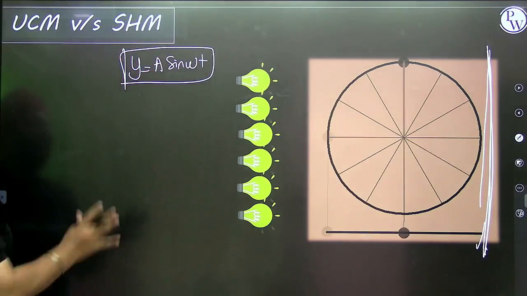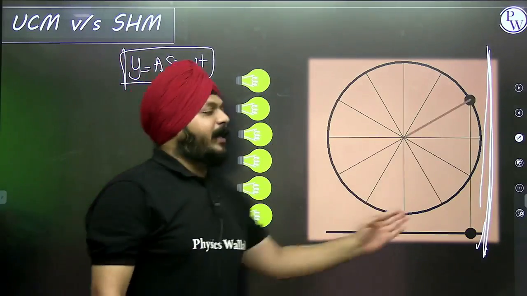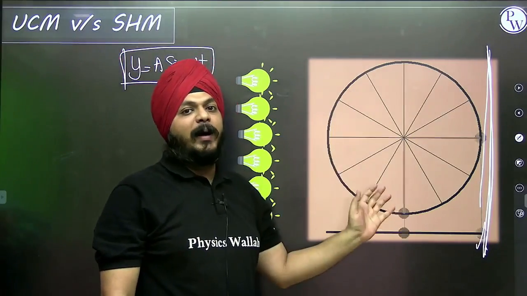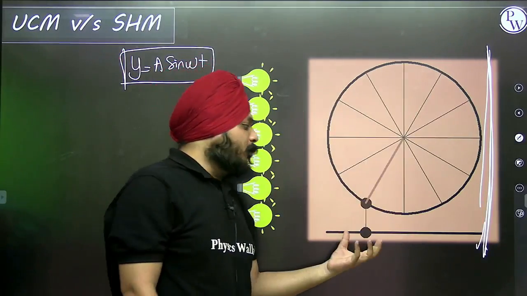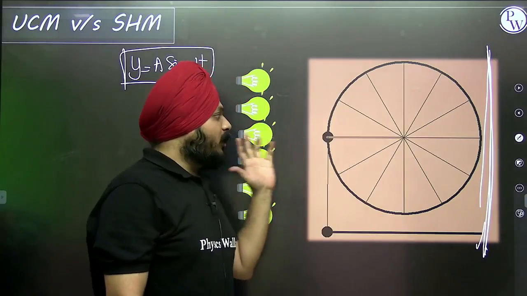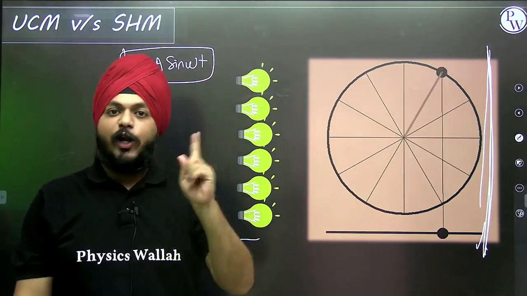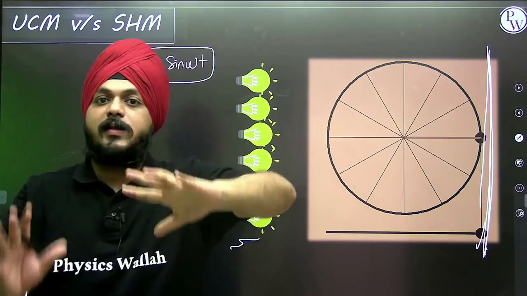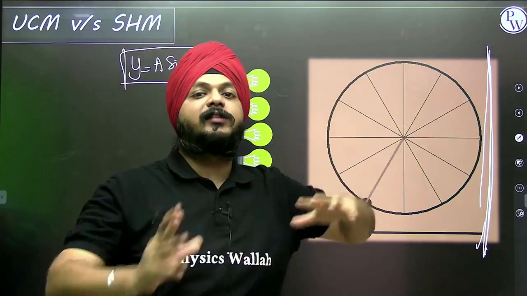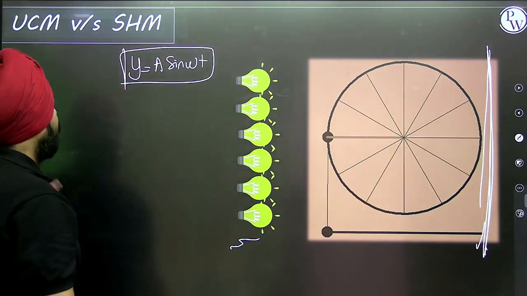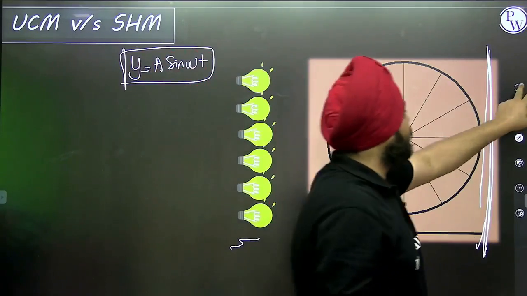So if the particle is moving on a circular path performing uniform circular motion, it means the light projection, the shadow of the particle, is performing SHM. It means all of those concepts of SHM we can apply to uniform circular motion. And now let's see what the phasor actually is.